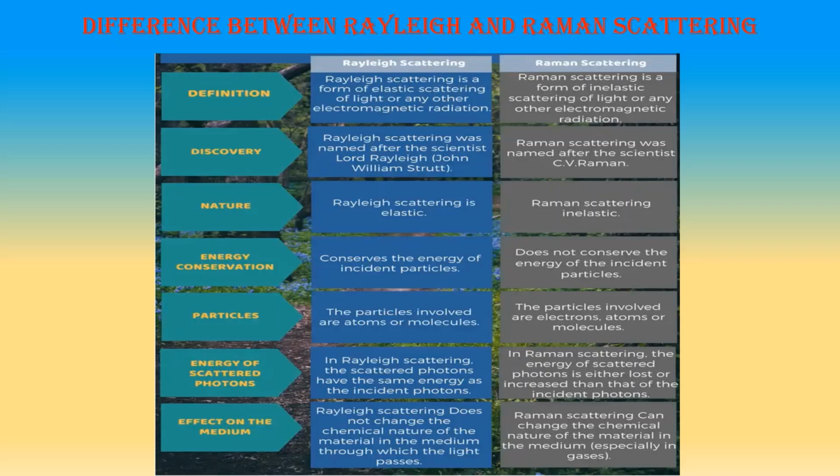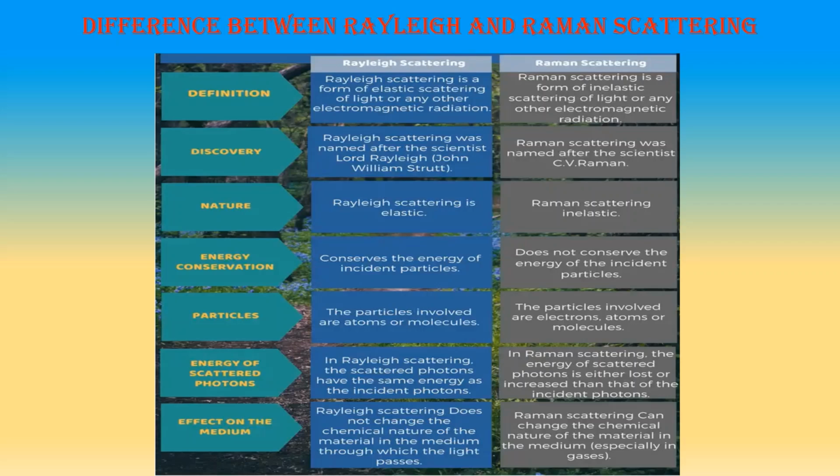In Rayleigh scattering, the particles involved are atoms or molecules. In Raman scattering, the particles involved are electrons, because the frequency is changing, either increasing or decreasing. So the major part is played by electrons in Raman scattering.